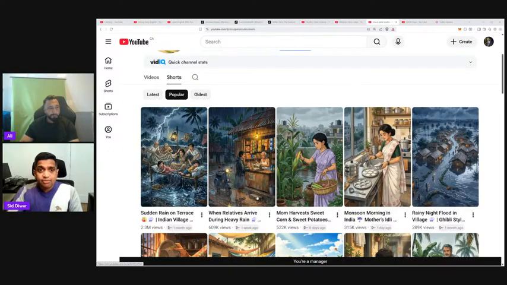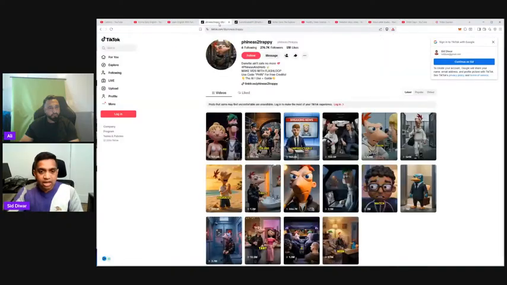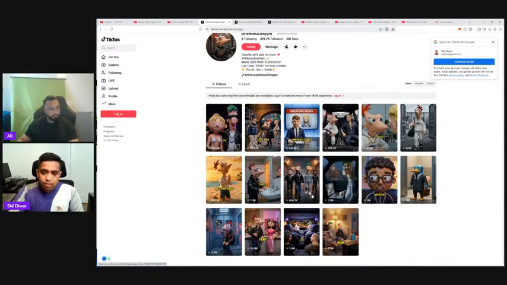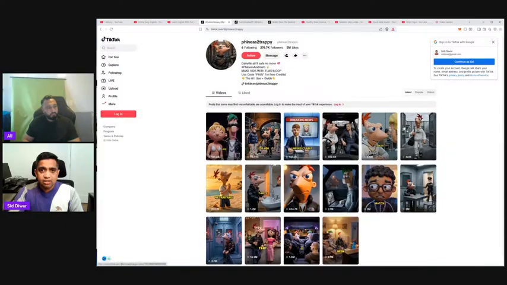So now, another video type that's really trending online right now on TikTok, Instagram, and YouTube is clay motion style video. It's a new style of video that merges toon style, Ghibli style, and all the different styles, but it's more of a 3D type of format, right? It's more like a clay character style. This kind of video format is really trending right now, and people are getting millions of views creating videos like these. So let's look at this TikTok channel right here, right?